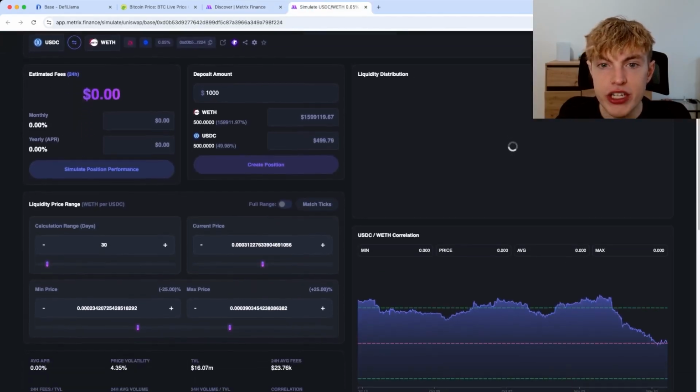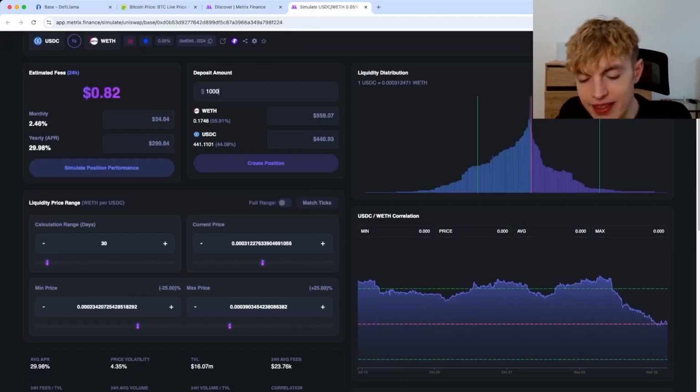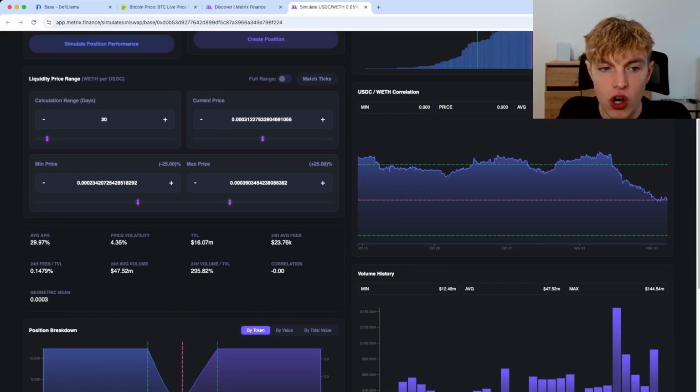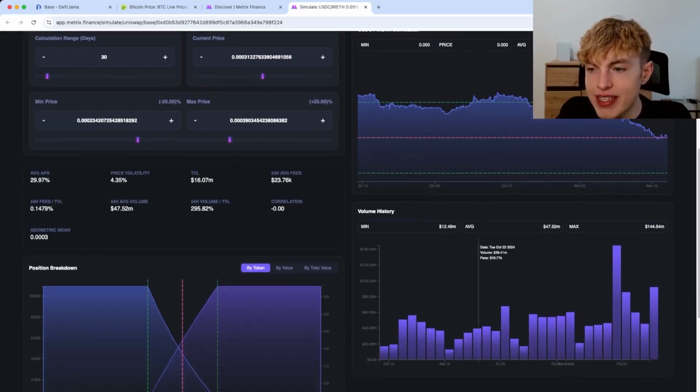Now for the simulation, I'm going to set my deposit amount at $10,000. And here is where you can look at the correlation chart. You can see how correlated these assets are. You can check out the average APR and the volume history. We can see that over on November 6th, there was a ton of volume, $144 million.